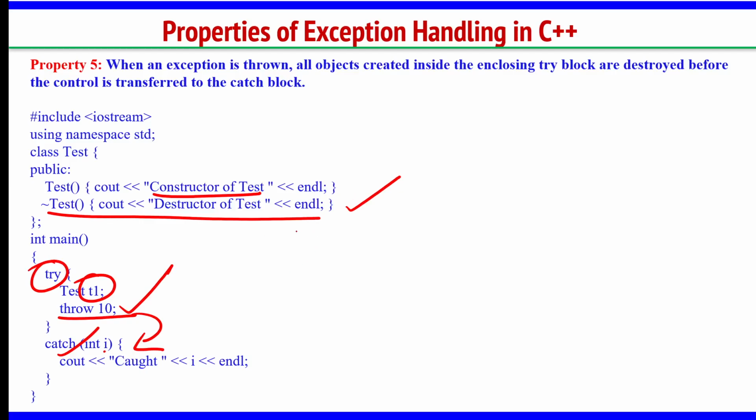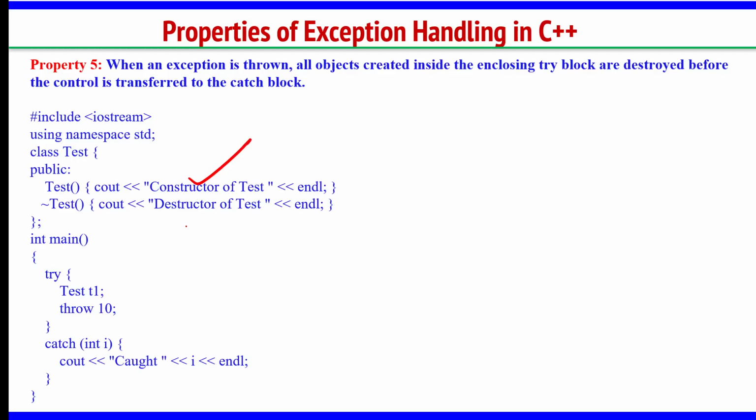That is why the answer for this program will be "constructor of test", "destructor of test", and at the end "caught 10". Generally we have studied that the destructor will be the last line of the program to be executed, but here it is not that. Within this block only, both constructor and destructor will be executed, then only the control will go to the catch block. So these are a few important points about exception.